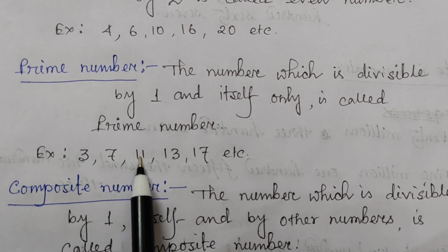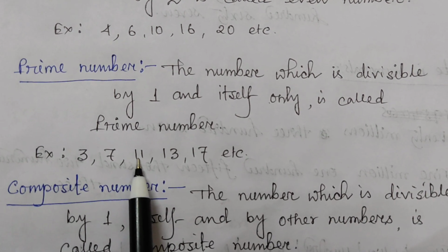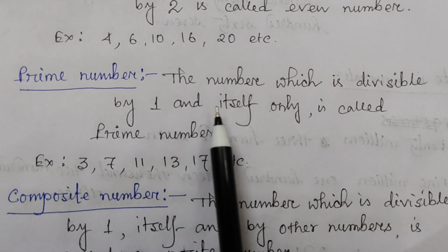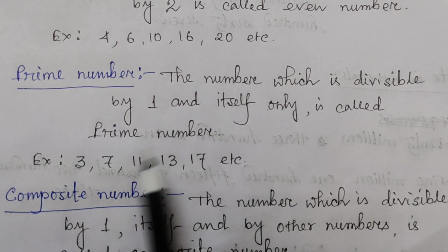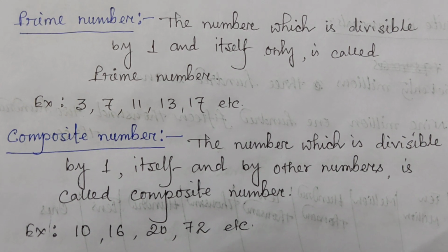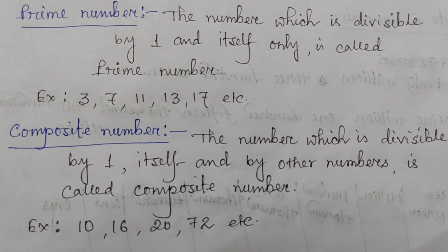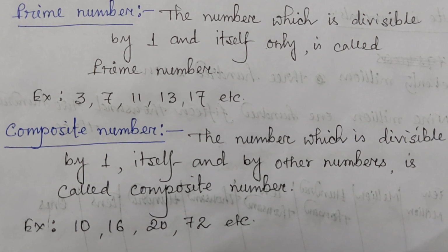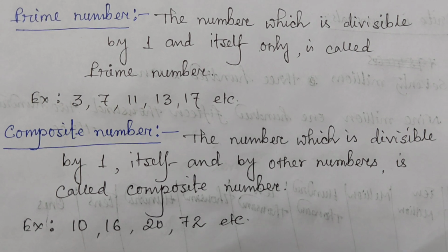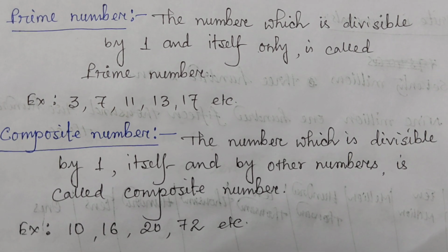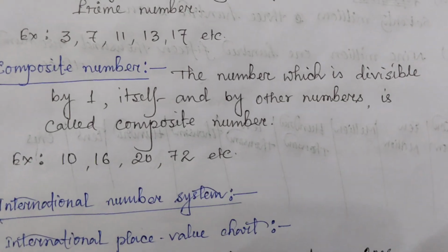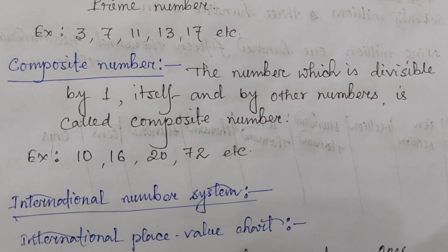11 is also only divisible by 1 and 11. That is, the number which is divisible by 1 and itself only is called a prime number. So what is a composite number? A composite number is the opposite of a prime number. That is, the number which is divisible by 1, itself and by other numbers is called a composite number. So except prime numbers, all are composite numbers.